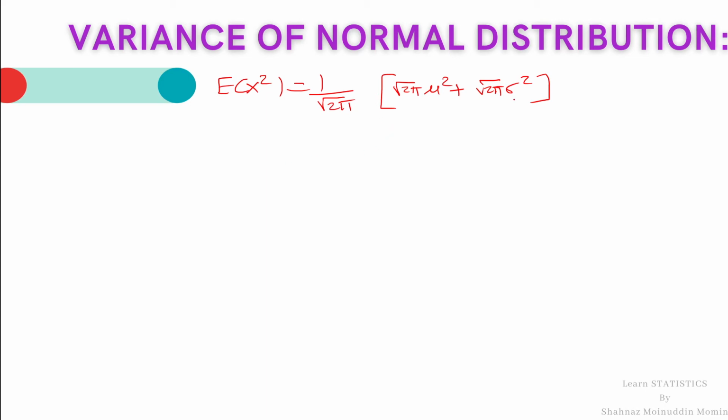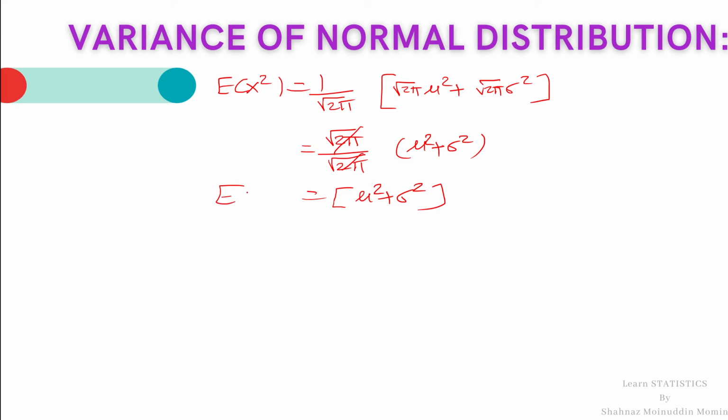By taking root 2 pi common, root 2 pi upon root 2 pi into mu square plus sigma square, both get cancelled. So expectation of x square is mu square plus sigma square.